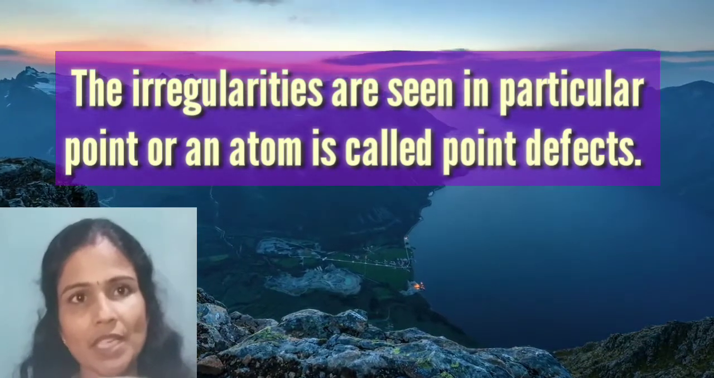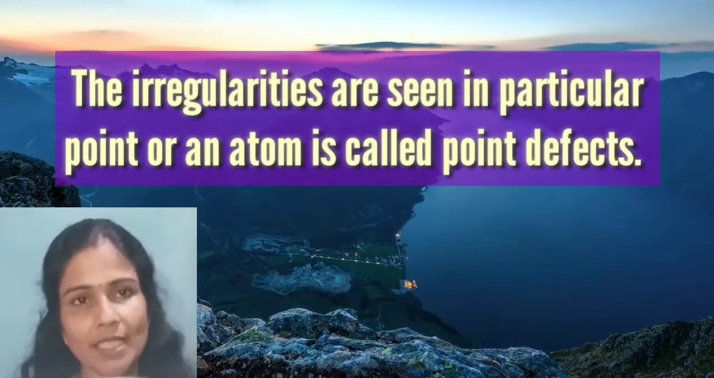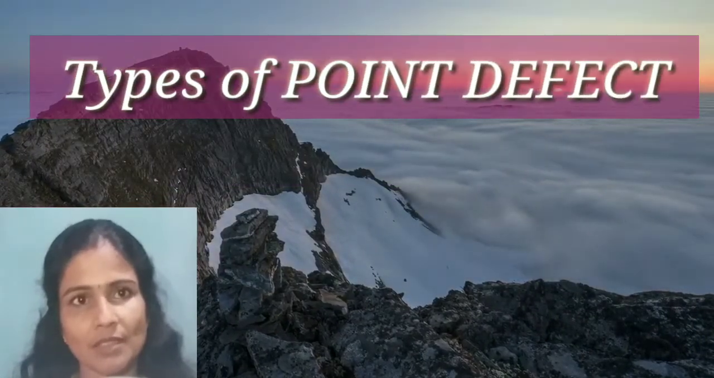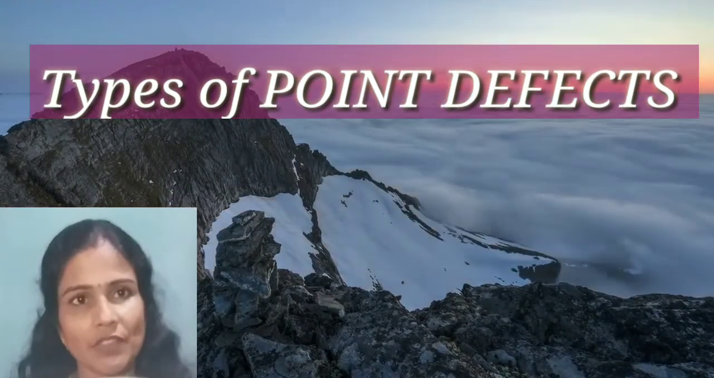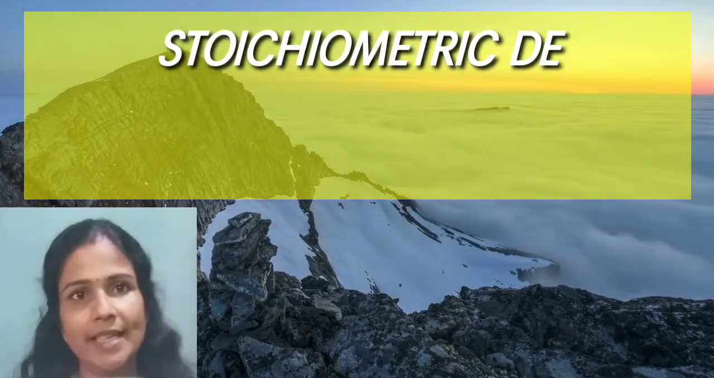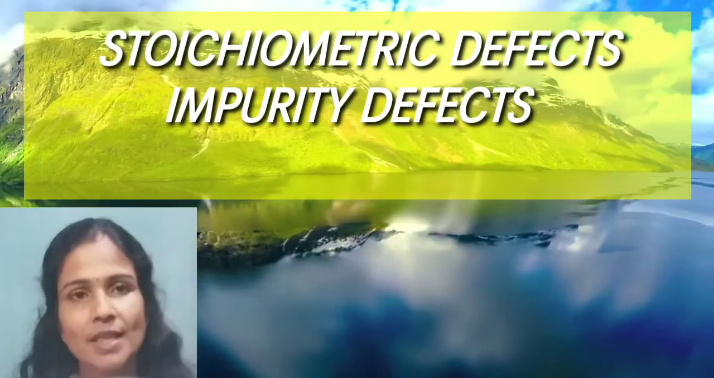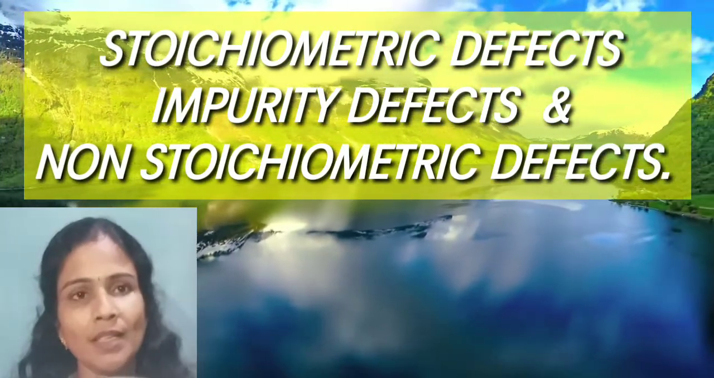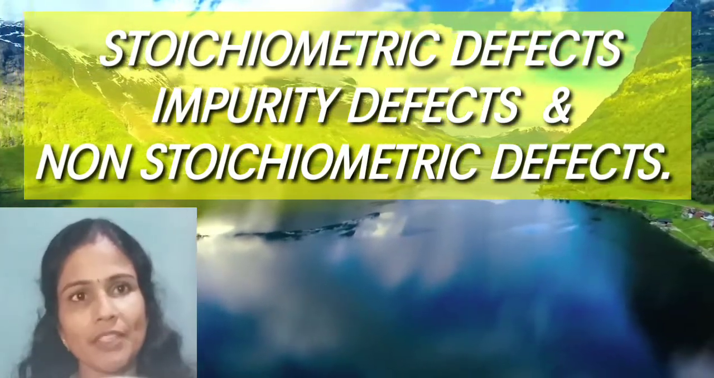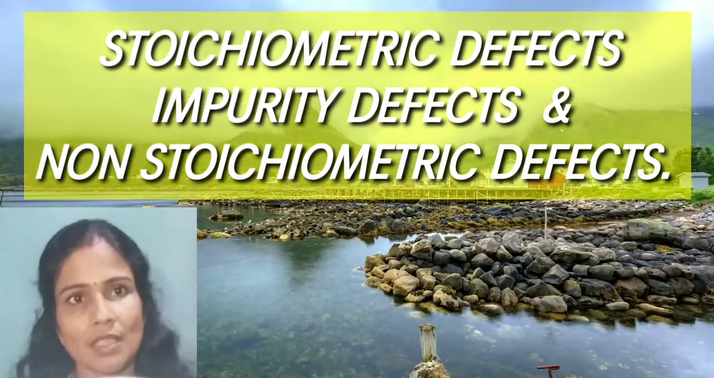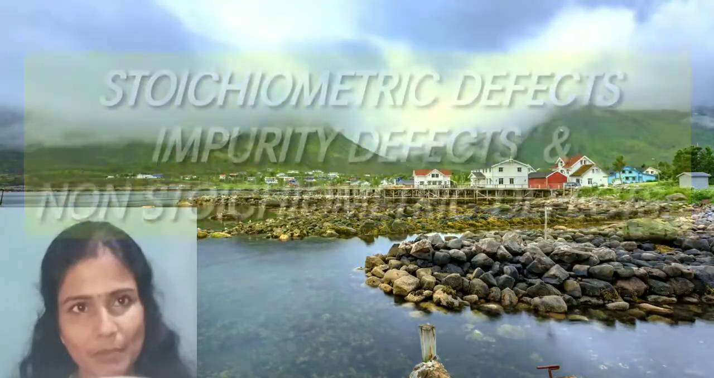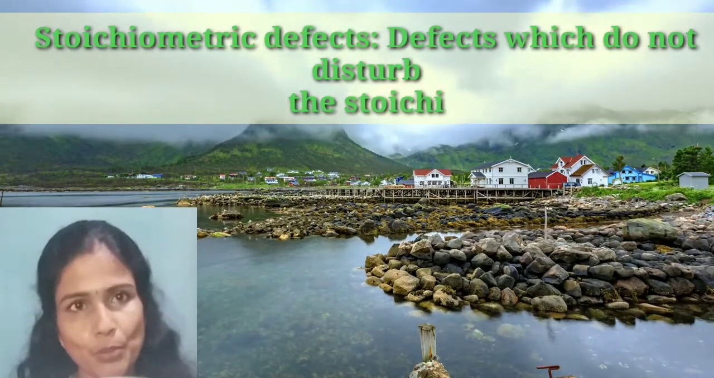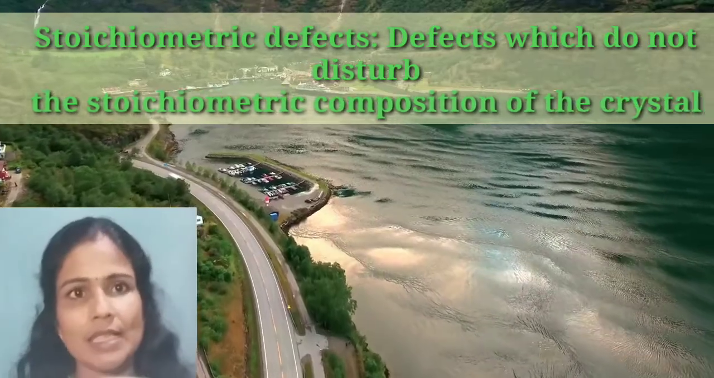The classification of point defects we discussed earlier. What are the main classifications of point defects? First one is stoichiometric defects, second one is impurity defects, third one is non-stoichiometric defects. Then, what do you mean by stoichiometric defects? Stoichiometric defects are defects which do not disturb the stoichiometric composition of the crystal.